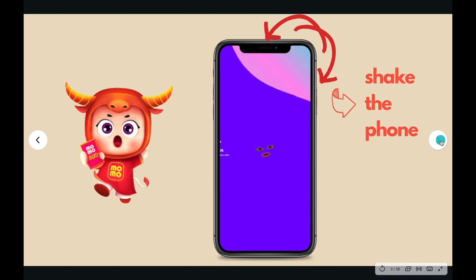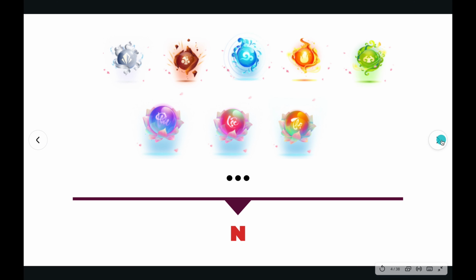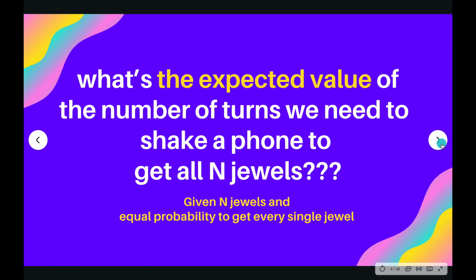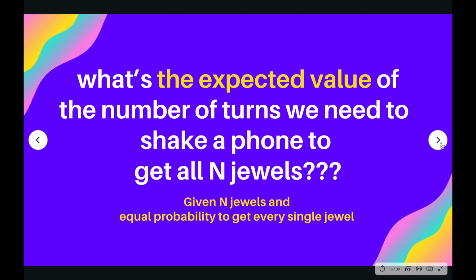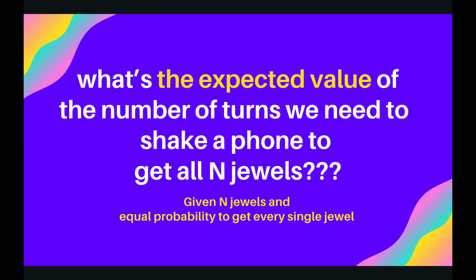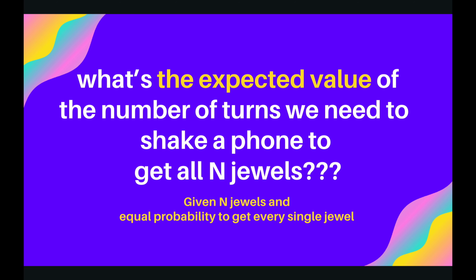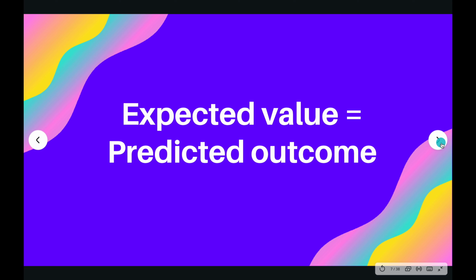The way you collect jewels is by shaking the phone once or many times. Each shake of the phone contains one chance of getting a jewel, and you are equally likely to get any single one of the n jewels. The question is how many times you need to shake the phone to get every single jewel. Given n jewels and equal probability to draw each one, what is the expected number of draws we need to perform to get all n jewels?